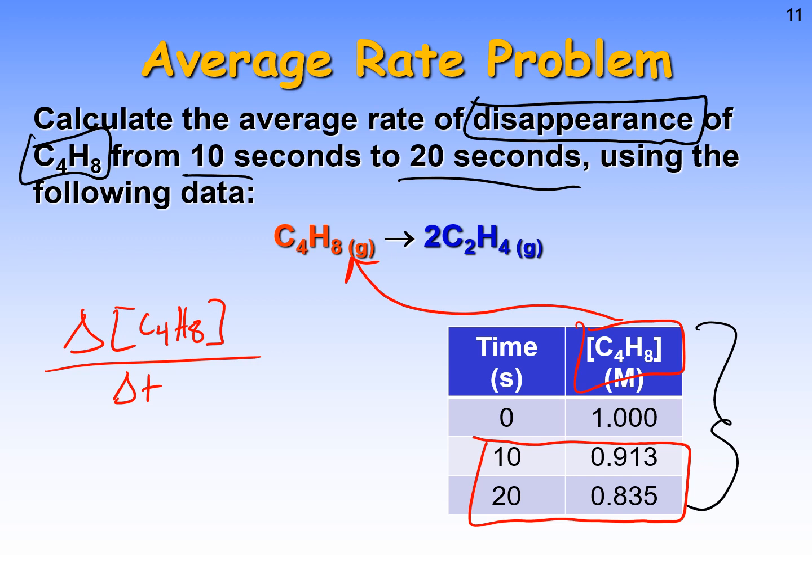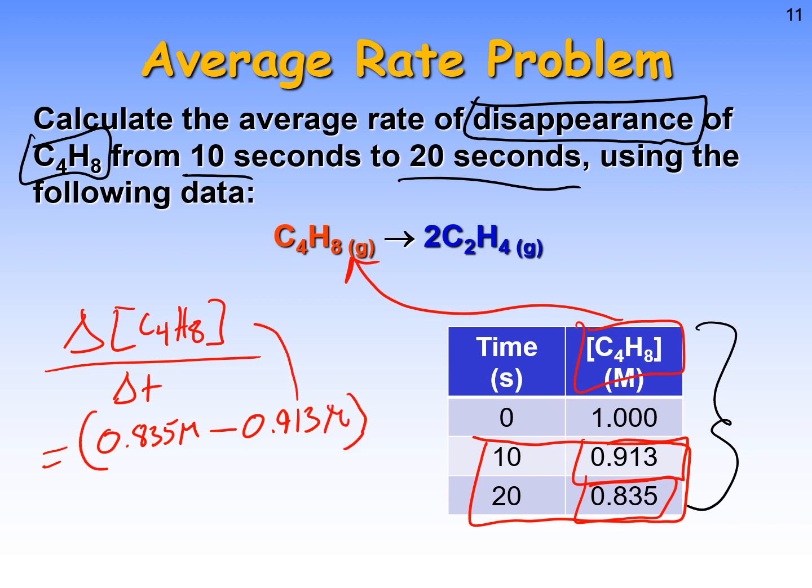Now, that is pretty simply going to be: what's my final concentration? It's 0.835 molar. What's my initial concentration? It's 0.913. And that is the numerator of this equation, final minus initial.